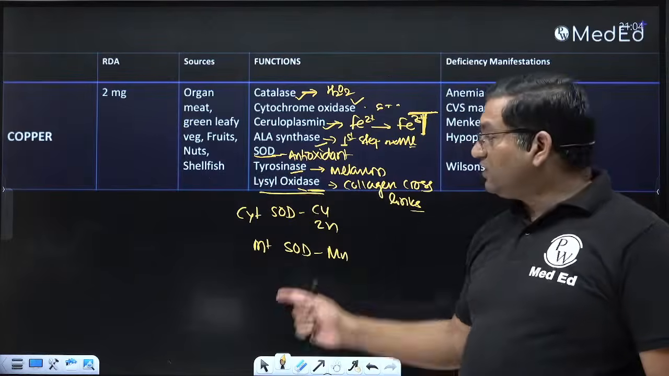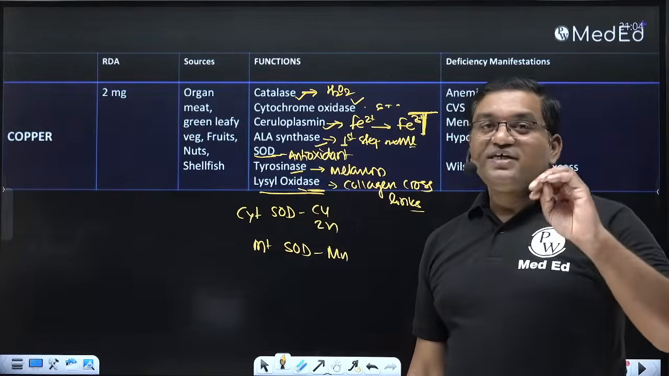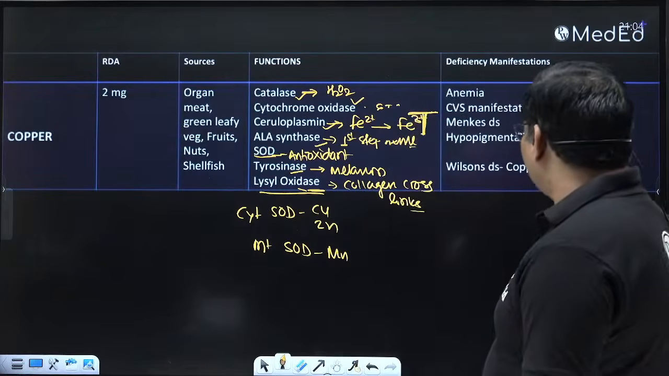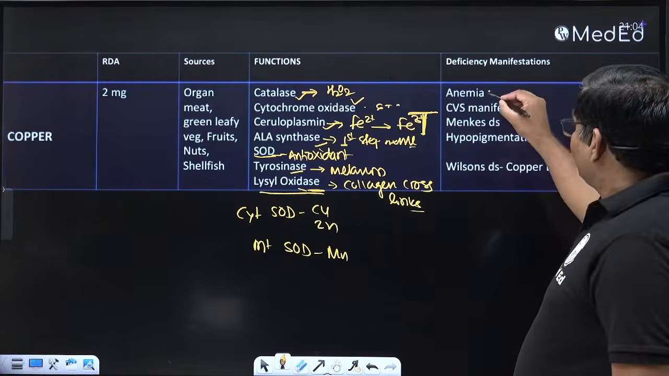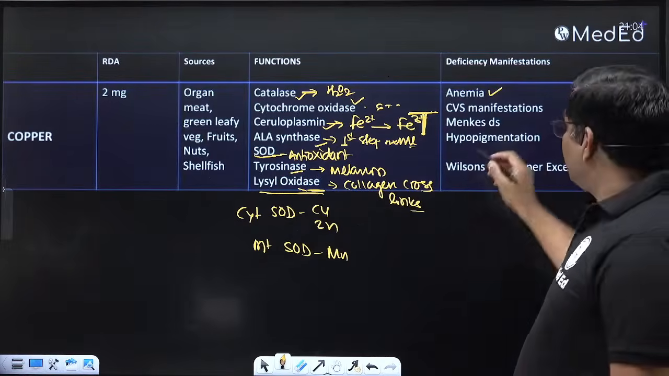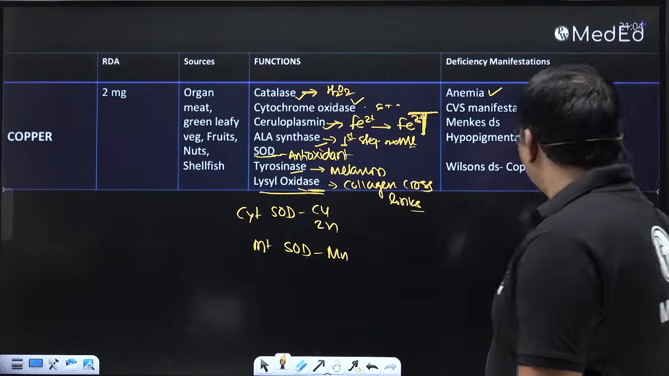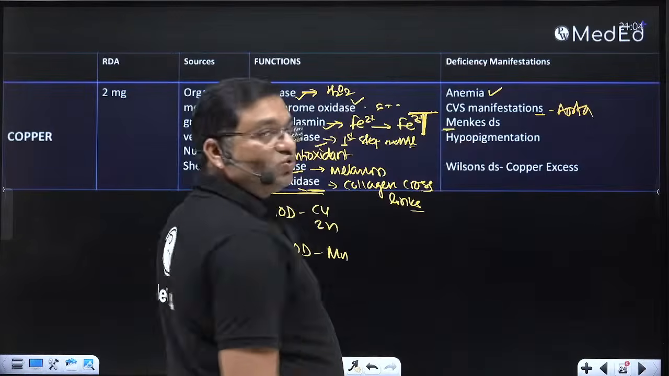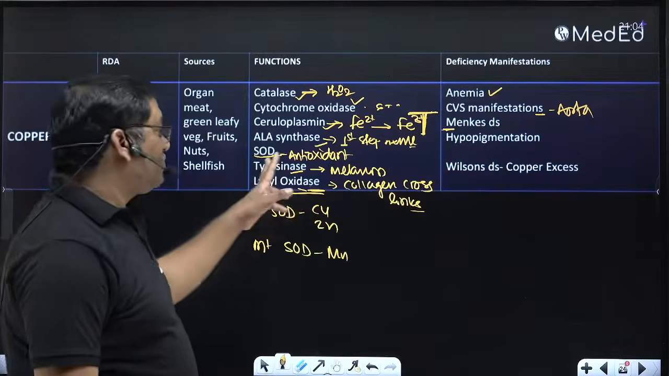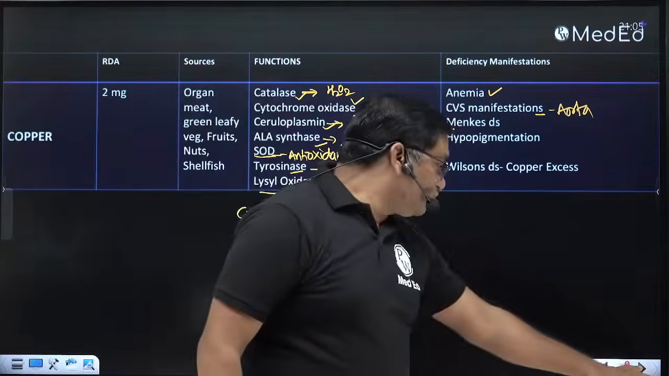So that's why a defect in the copper metabolism affects the lysyl oxidase, and it can cause the aneurysm of aorta because larger vessels are involved. So anemia is there, microcytic hypochromic anemia, and vascular manifestations, the aorta is involved here. Menkes disease, which is due to ATP7A mutation, has hypopigmentation because of affected tyrosinase activity, and Wilson's disease, there is copper excess. So we'll discuss these two.